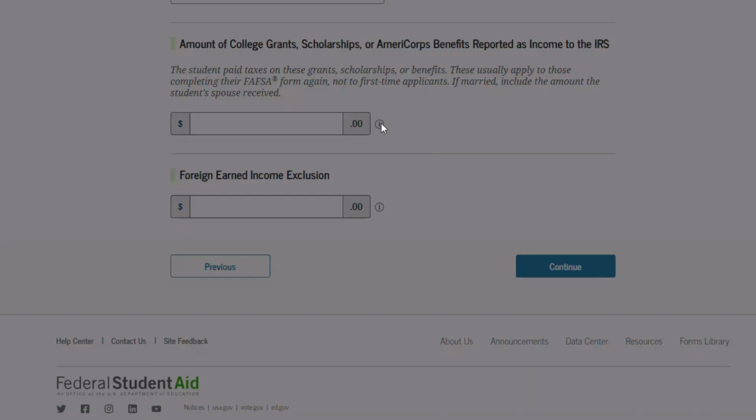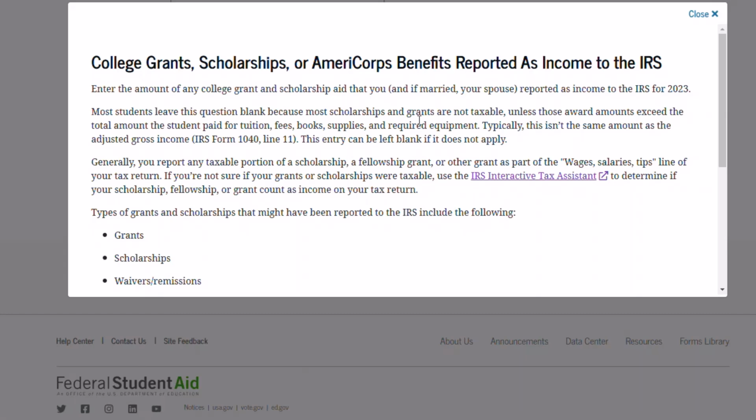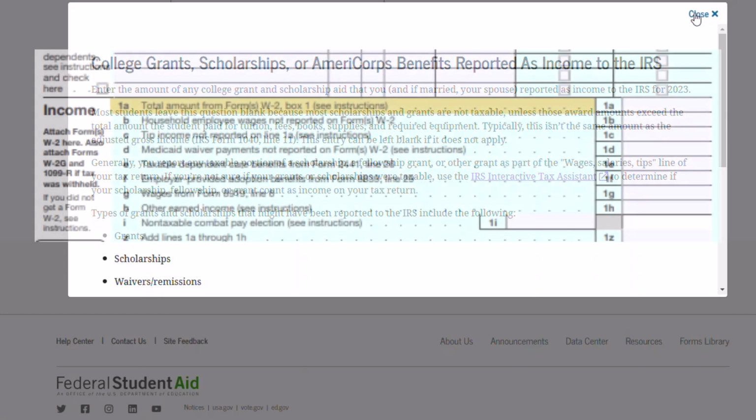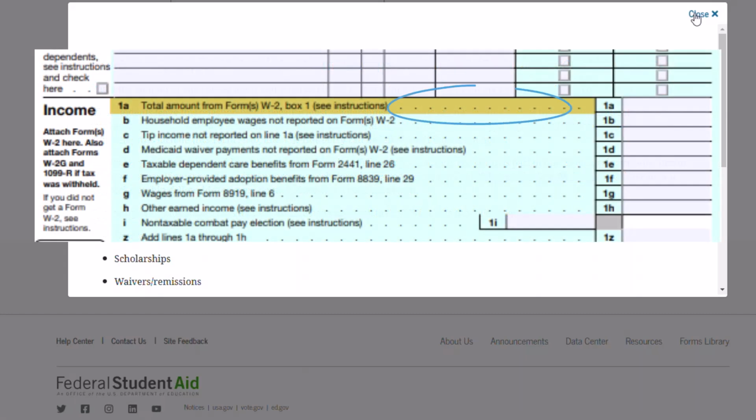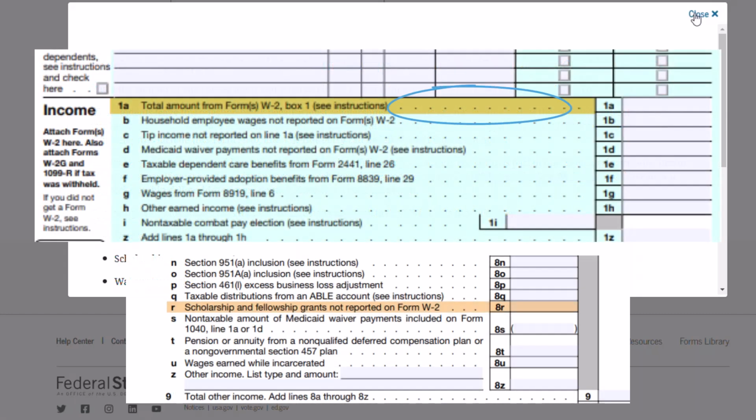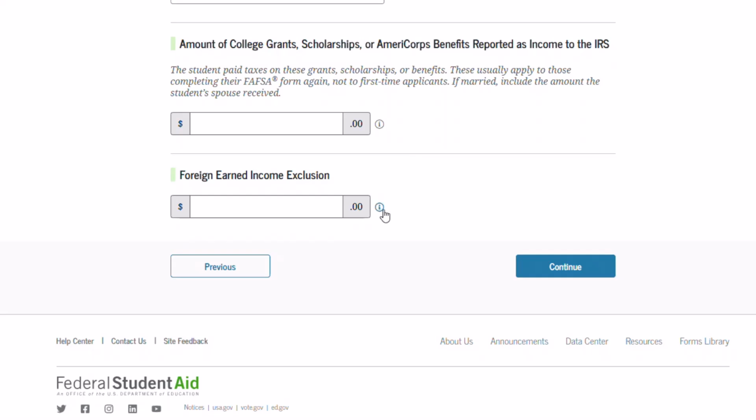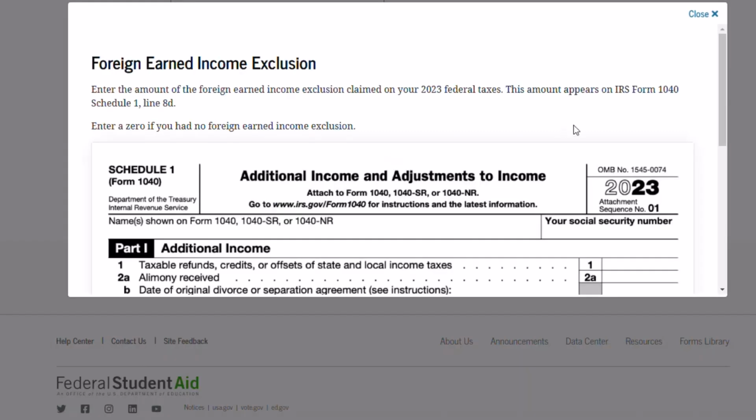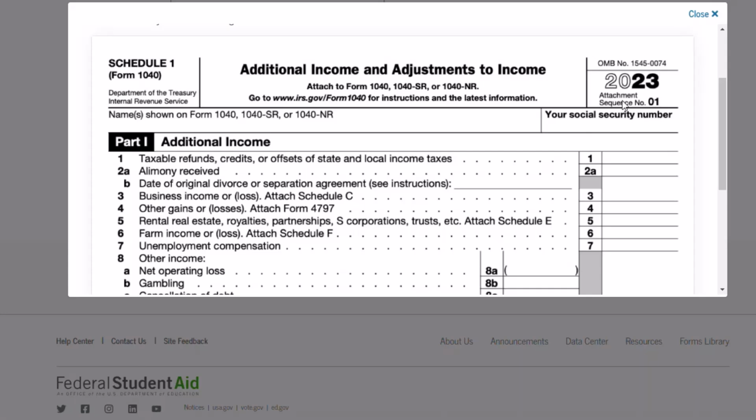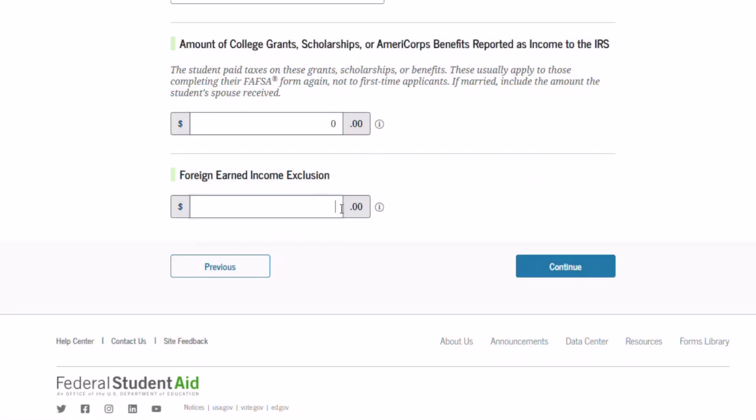The first asks for the number of college grants, scholarships, or AmeriCorps benefits reported as income to the IRS. This is rare and would only be the case if you are a student who received and reported taxable grants or scholarships. If you see the word scholarship next to line 1A with a dollar amount or have a dollar amount on line 8R of Schedule 1, you should report it for this question. The next question asks about foreign earned income exclusion found on line 8D of Schedule 1. Once you click Next, you should be in the next section of the FAFSA.